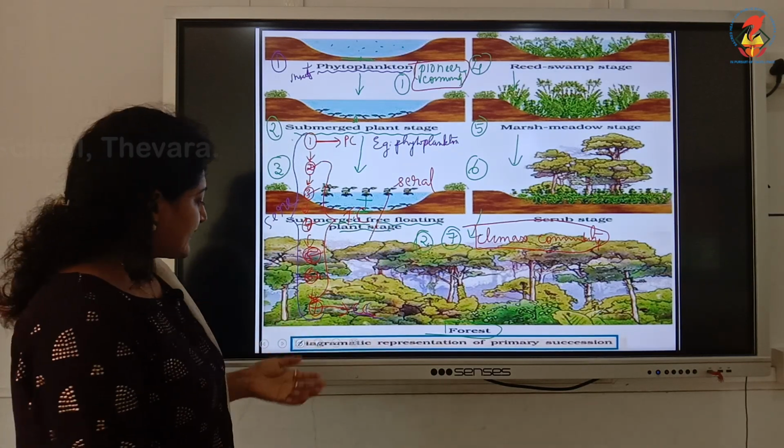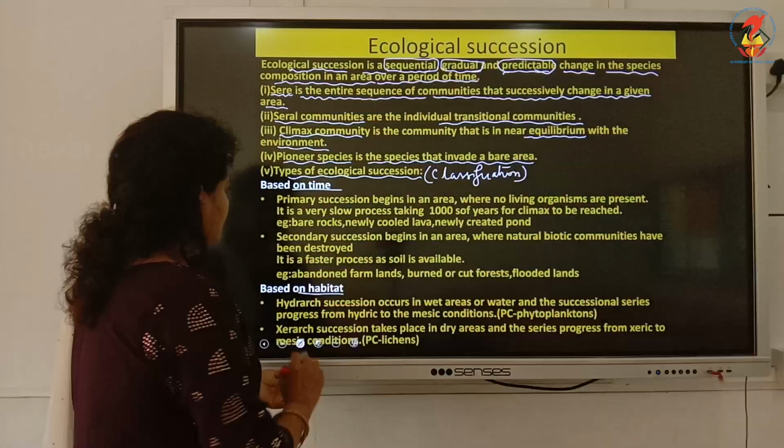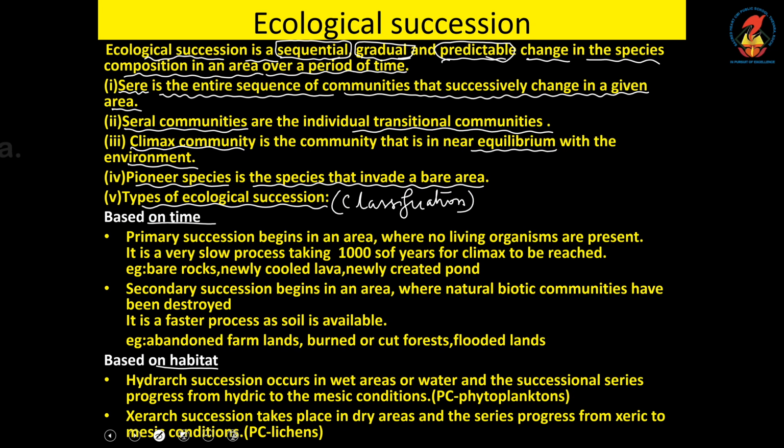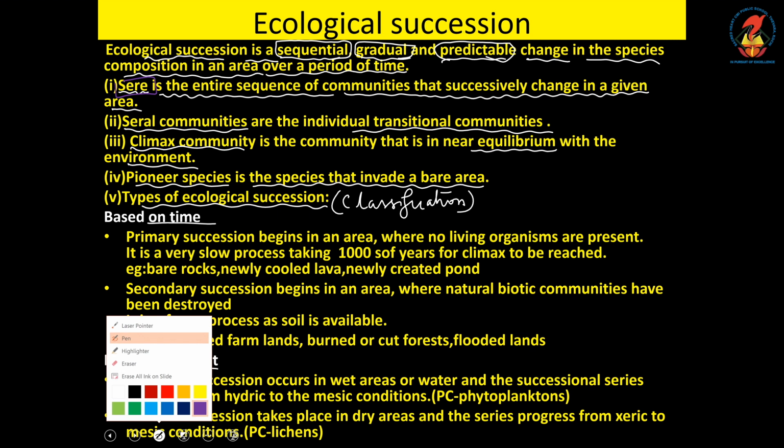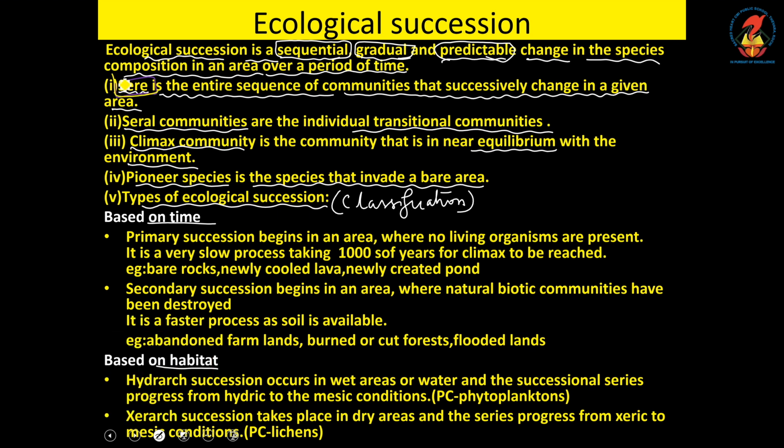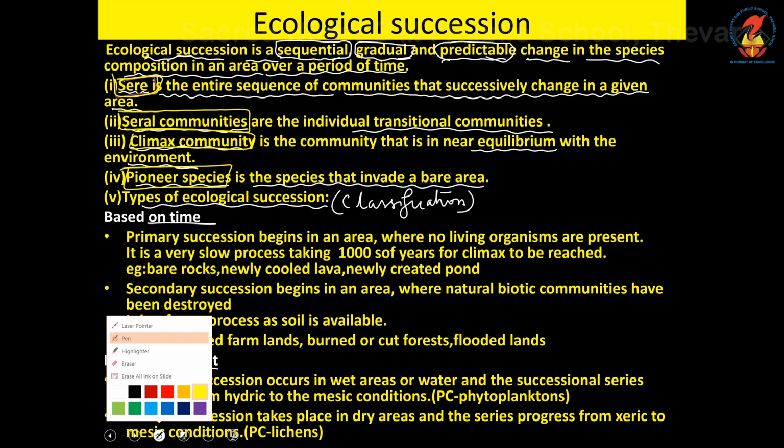So moving back to the previous slide. So as mentioned earlier, with the help of the example, we understood what is a sere, we understood what are seral communities, we understood the climax community and the pioneer community or pioneer species. Now we are going to see the two types of ecological succession.